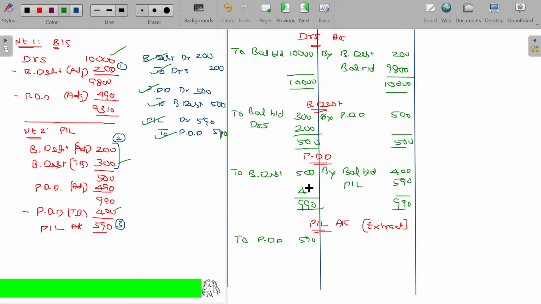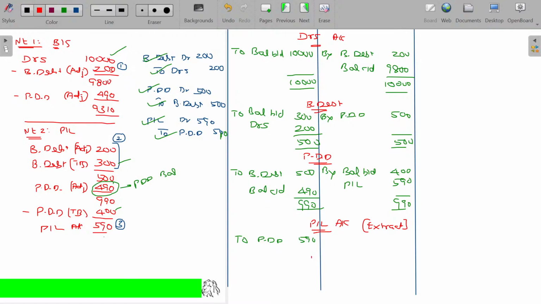We are left with a balance of rupees 490. What does it mean? Any balance in PDD is for the future adjustment. This is PDD balance. Is that okay? For the next year's requirement it will be available here as closing balance, balance carried on.